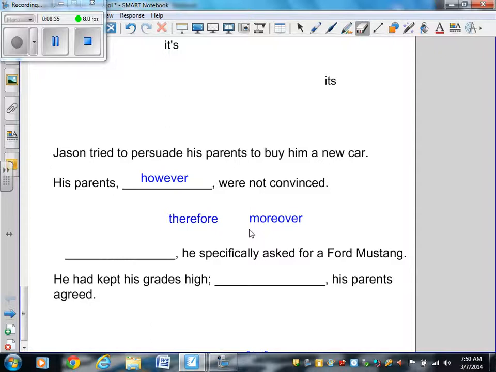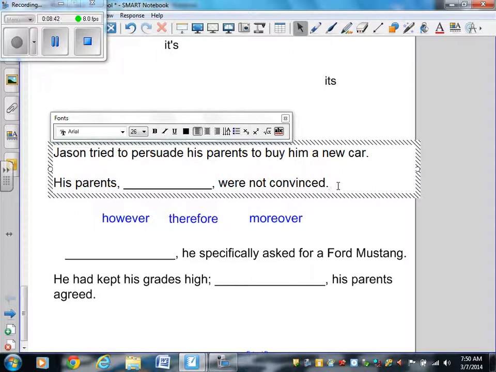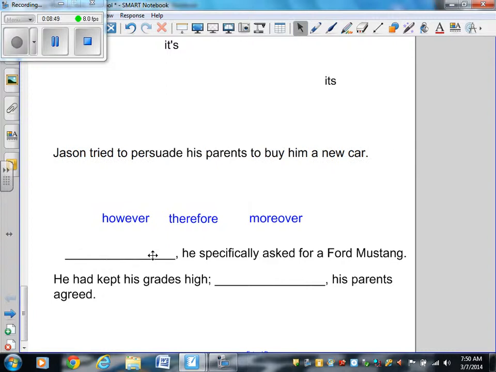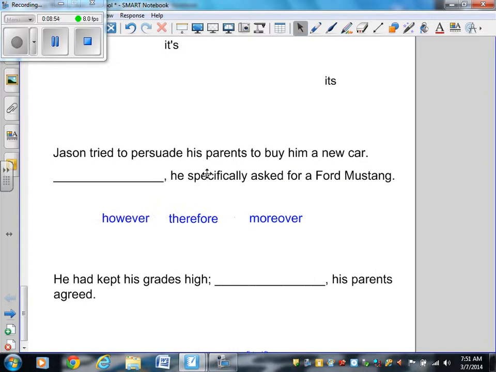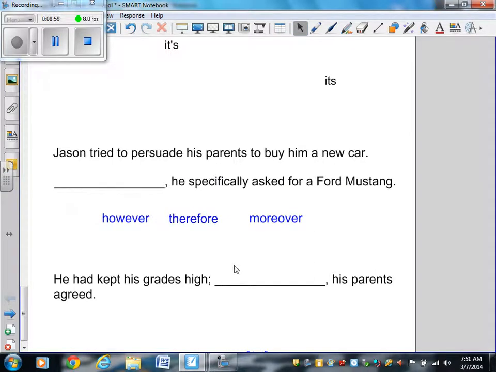Now let's change it up a little bit. I'm going to now delete this sentence right here. We're going to keep the first sentence, and we're going to add a second sentence that's different. All right, so the first sentence is the same. Jason tried to persuade his parents to buy him a new car. Blank, he specifically asked for a Ford Mustang. So let's put the word however back up here.